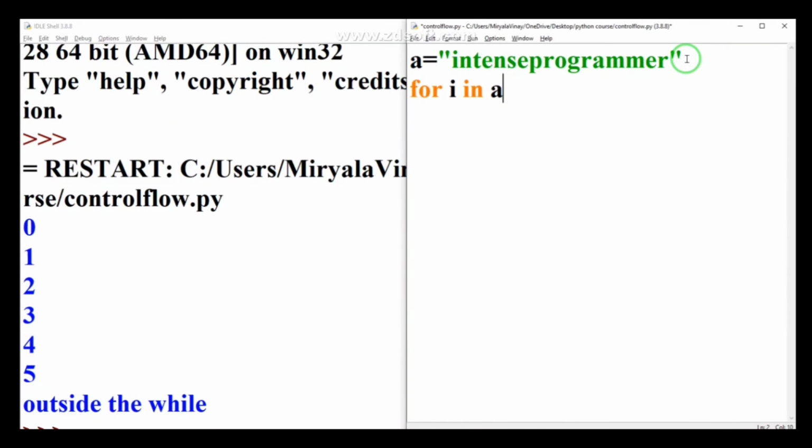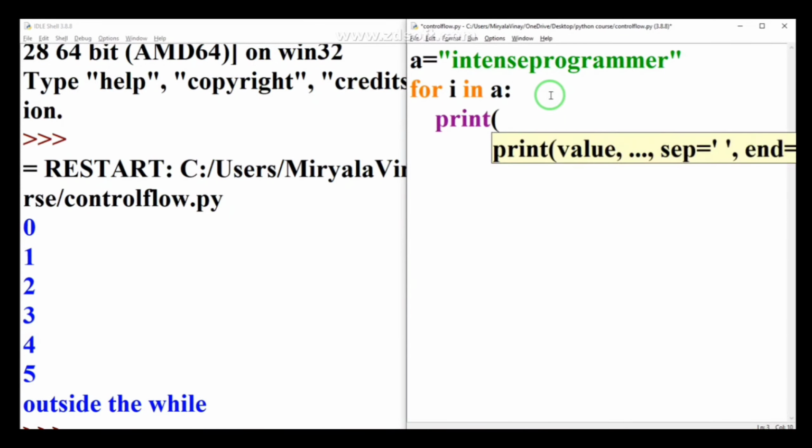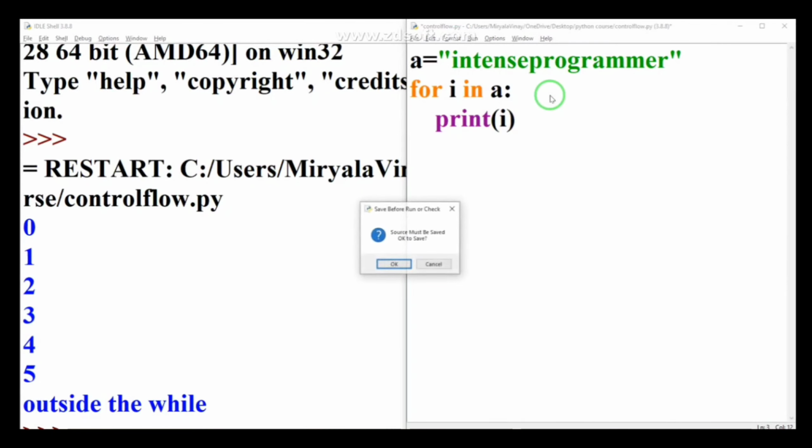For i in a means it will take one single value at a time from a, so i will be I, then n, then t, then e, then s, and so on. I am printing the i value. I want to show you the output, so I am hitting enter.